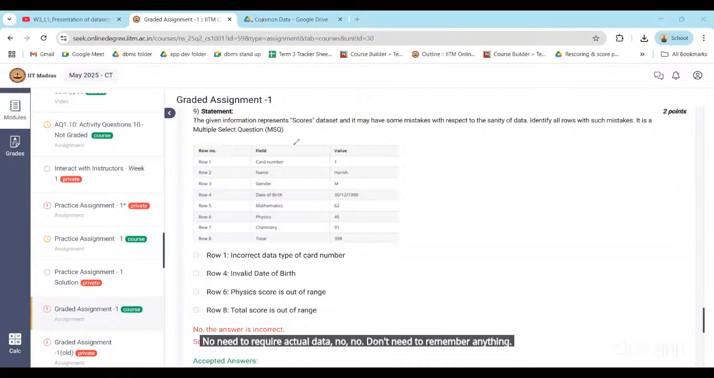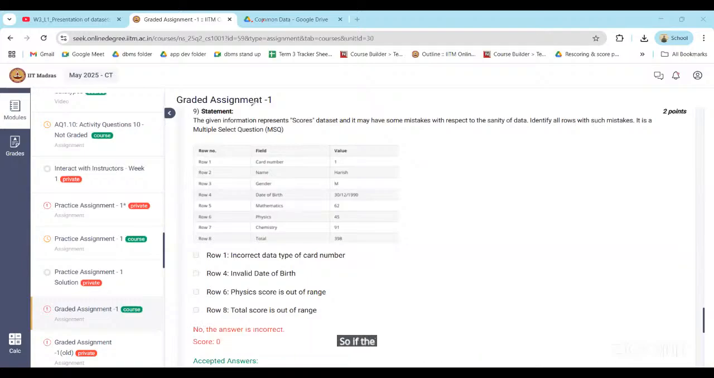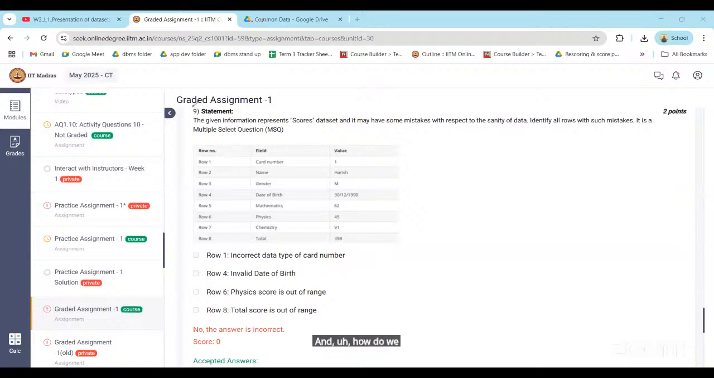Sorry to interrupt, I have a doubt in question number 9. The same question. For example, the data card shows the format of the date as May 7th. If the date of birth is given in this format as in this question, and we say that this is wrong, will we get the correct answer? The graded assignment is fine, but what if it comes in the exam in the same way? How do we go about that? That's my question.